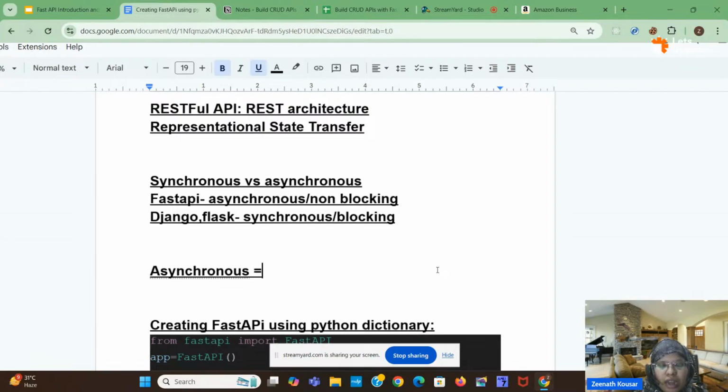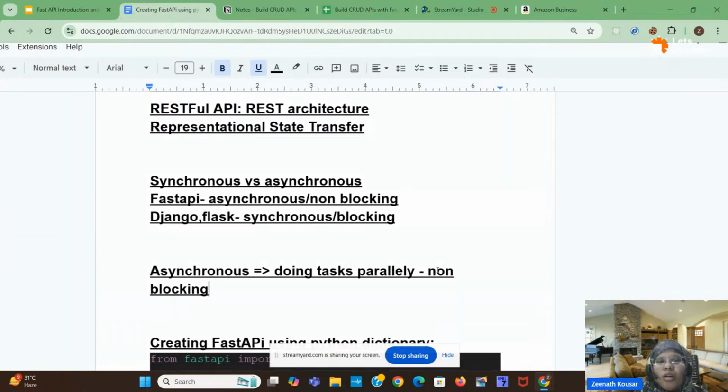Asynchronous is nothing but doing tasks parallelly. Multiple tasks are handled parallelly. That is nothing but non-blocking as well. It is not blocking one task. It is not saying that I will open the Word document first, save the whole document, complete it and close it, and only then go to another task. It is not blocking the execution there itself, it is going on with the execution. That is nothing but non-blocking or asynchronous in nature.